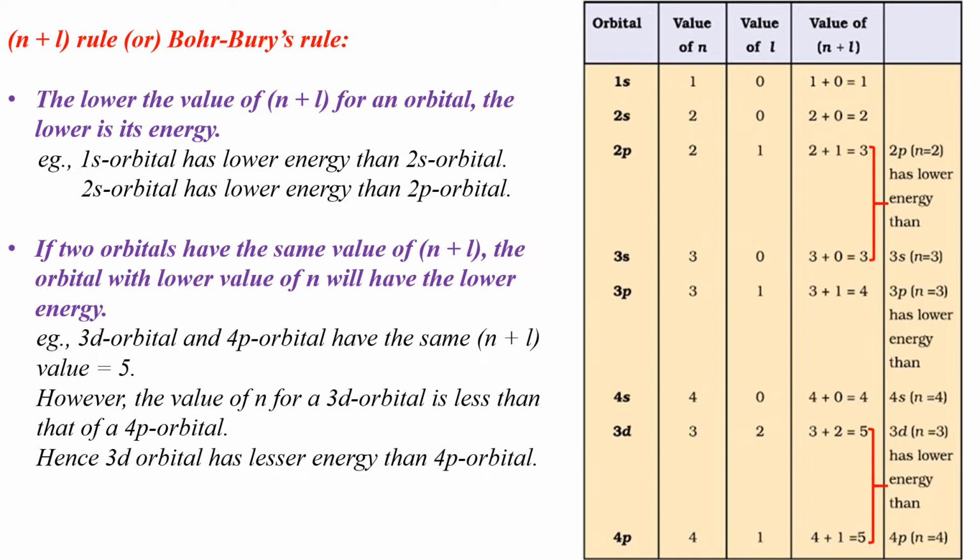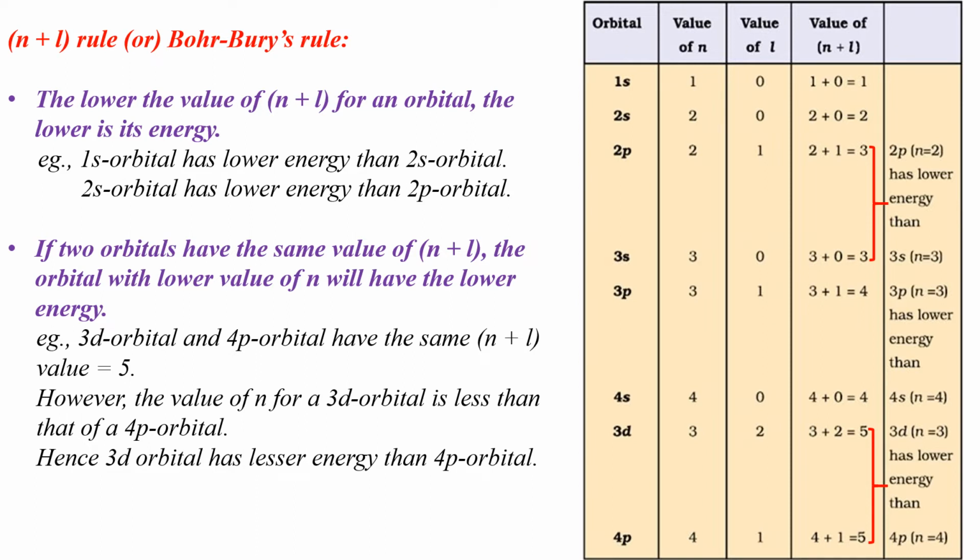According to the first statement, the lower the value of n plus L for an orbital, the lower is its energy. Since the 1s orbital has a lower value of n plus L, the energy of the 1s orbital is less than the energy of the 2s orbital. Now, for the 2p orbital, the value of n is equal to 2, and since this is a p orbital, the value of L is equal to 1.